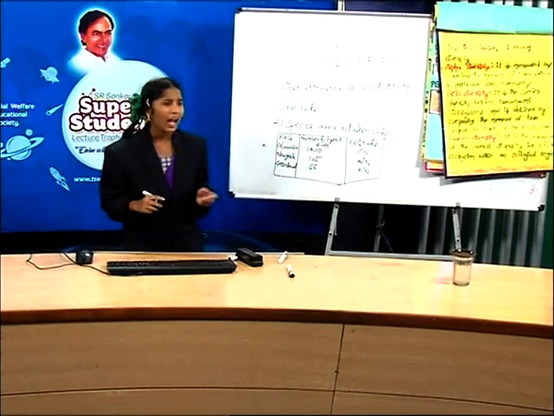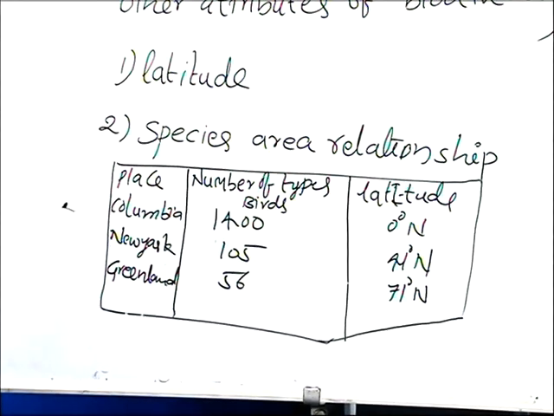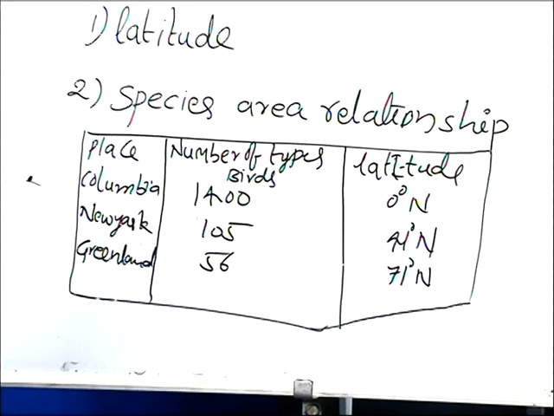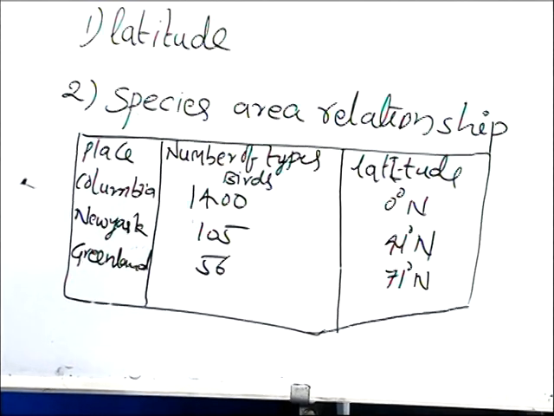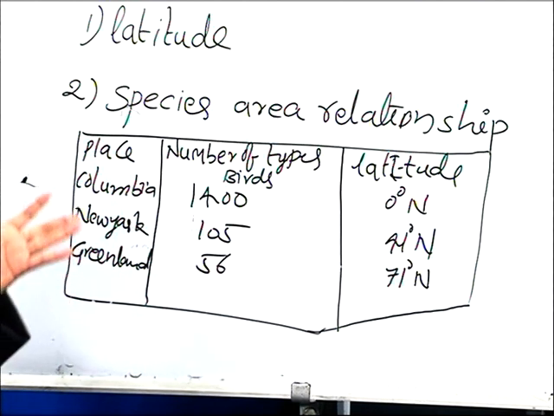Friends, have you observed anything here? Yes, at 0 degrees latitude, the number of types of birds is more in Colombia. In New York, at 41 degrees latitude, the number decreases to 105. And in Greenland, at 71 degrees latitude, the number of types of birds is only 56.